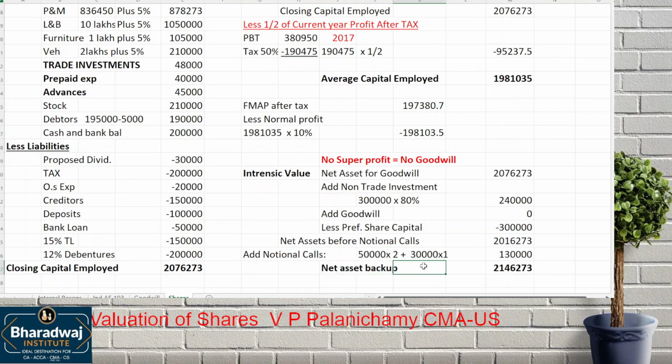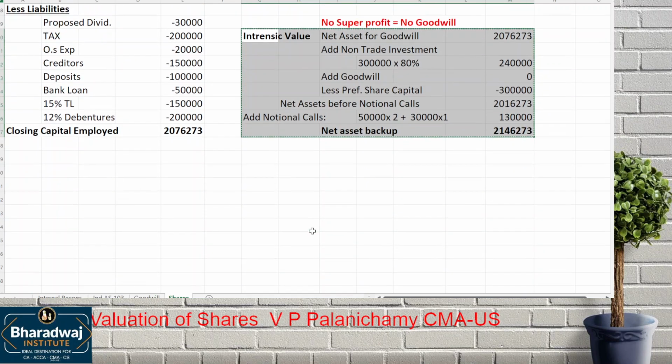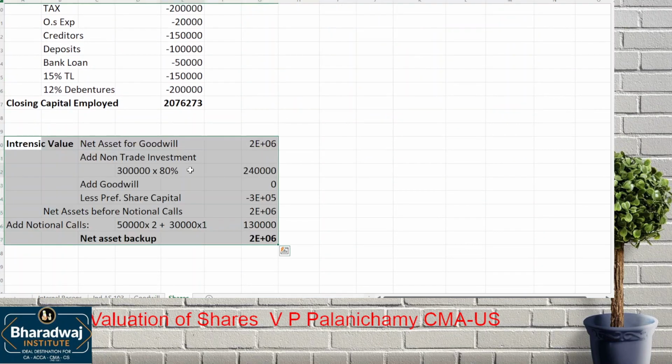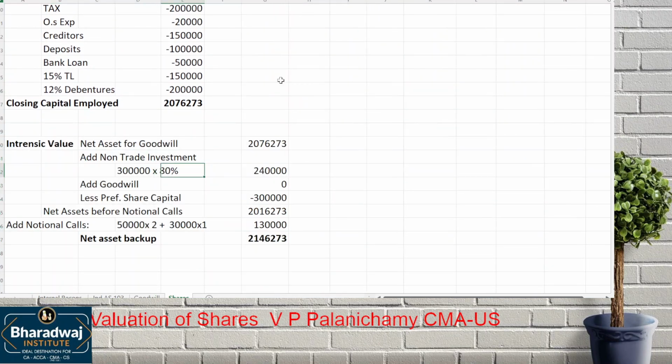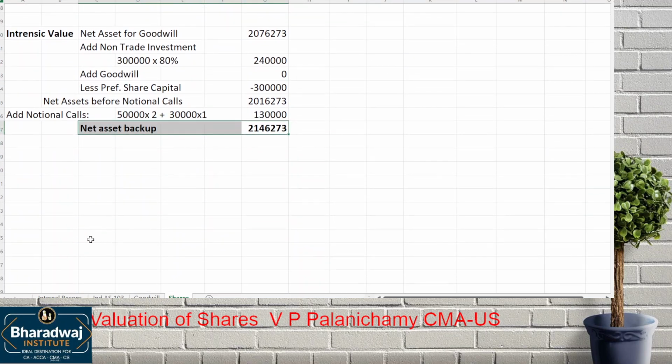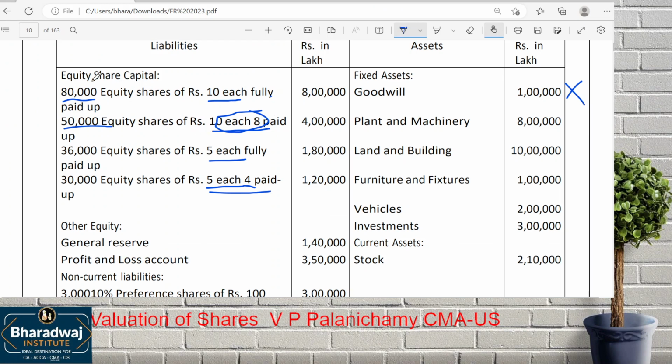This is the net asset backup. We'll go by which method? Equivalent units method. That is a logical and correct answer also. How many equivalent units?